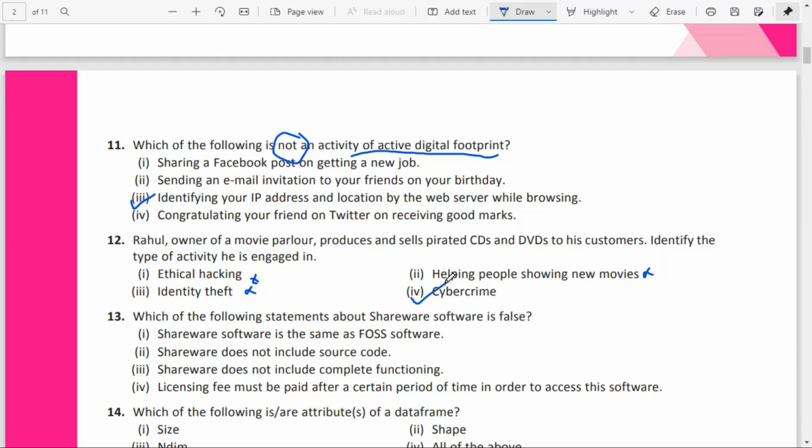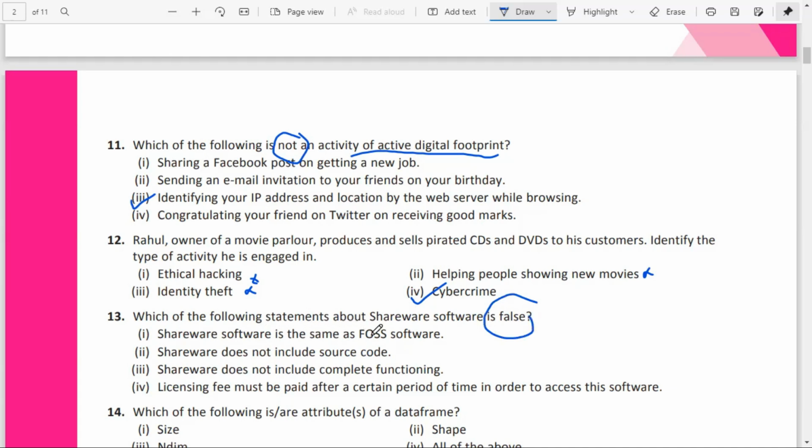Which of the following statements about shareware software is false? What is shareware? We will be having the trial version, the software to work. After the trial period, we have to either purchase the license or uninstall it, isn't it? So it's not free. The question asks which of the following statements are false.